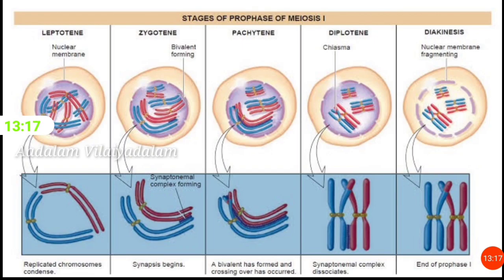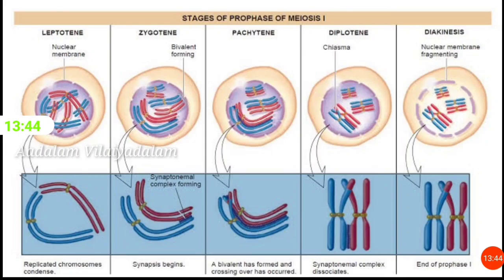Diplotene. In this stage, the homologous chromosomes repel each other. The two homologous chromosomes are separated from each other. The chiasmata begins to move along the length of the chromosomes from the centromere towards the end. The displacement of chiasmata is termed as terminalization.